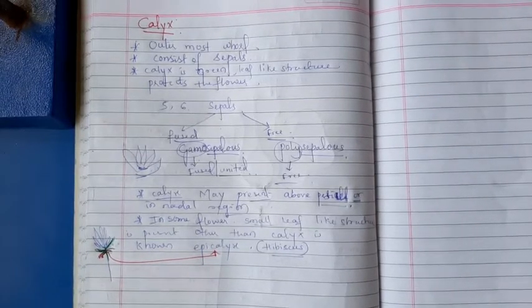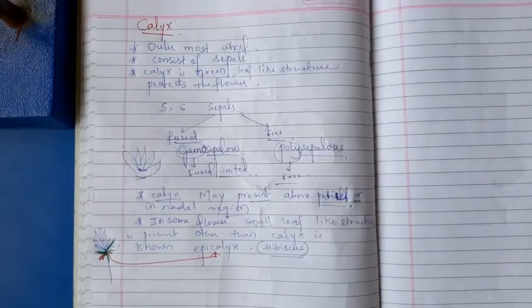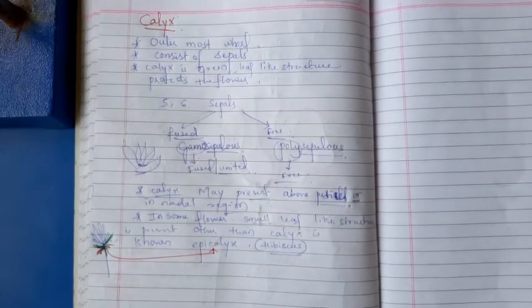Okay, based on the condition of sepals, there are two conditions, polysepalous condition and gamosepalous condition. Polysepalous condition in the sense the sepals are free. Gamosepalous condition in the sense the sepals are fused.